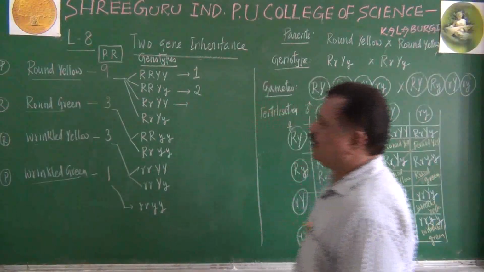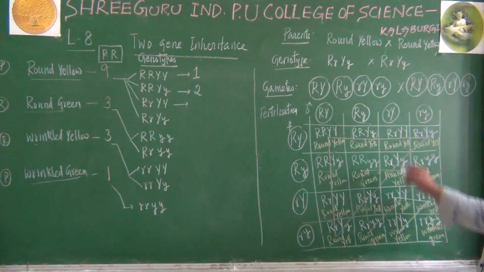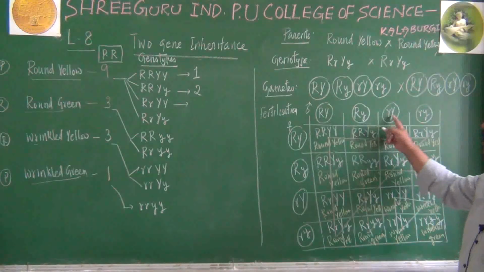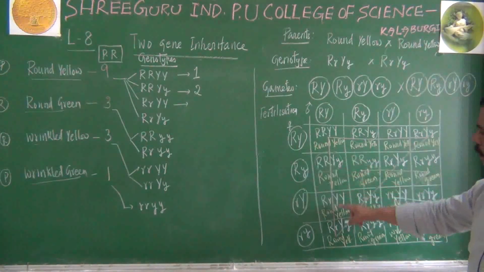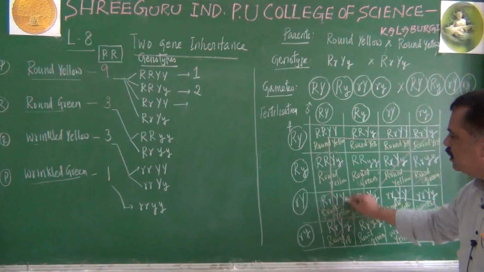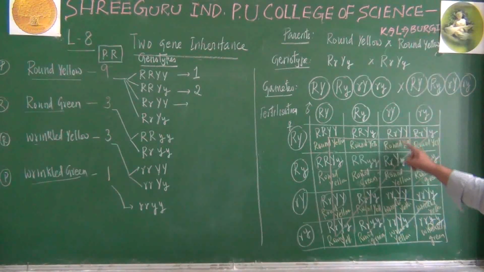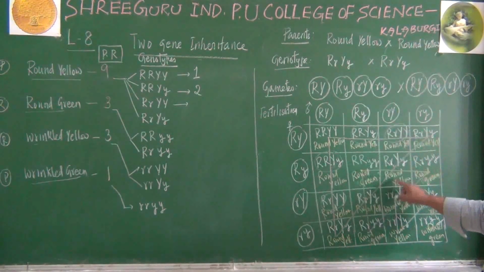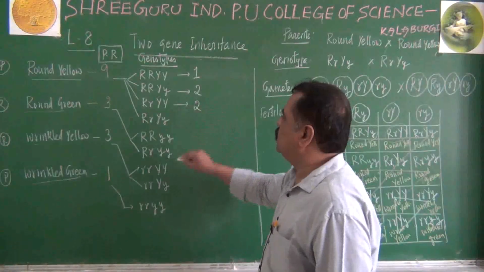How many individuals are two capital Y and one capital R, one small y? 2 capital Y means this and this column only. Let us check here. One capital R, one small r, and 2 capital Y. This is one individual. And here you can see one capital R, capital Y, this one. This is one individual. Okay. I think nothing else is there. We can go for this two.